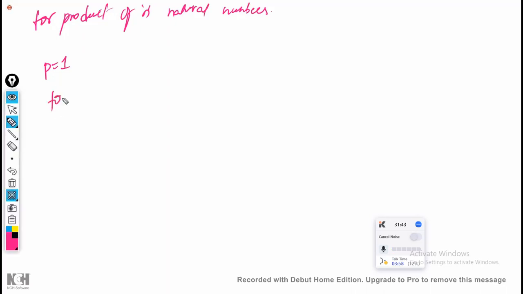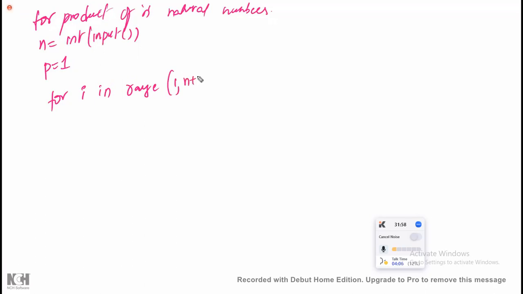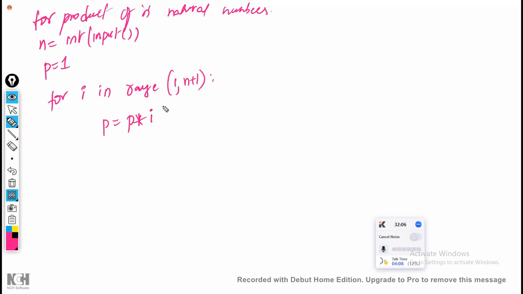Now for i in range of 1 to n. So for n natural numbers, ask the user to enter the value: n = int(input()). Let us take that he has entered 5. So here n plus 1, because 5 should also be included. Now what we are going to do is p = p * i. And finally we are going to print p, whatever the product value is.